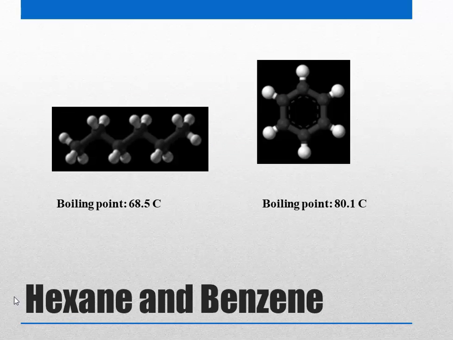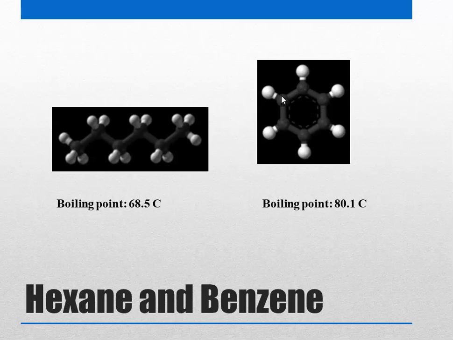Here is another example. Here we have taken molecules with 6 carbons. This is hexane. It has 6 carbons and 14 hydrogens. And this is benzene. You can see that the carbons are connected in a ring-like structure.